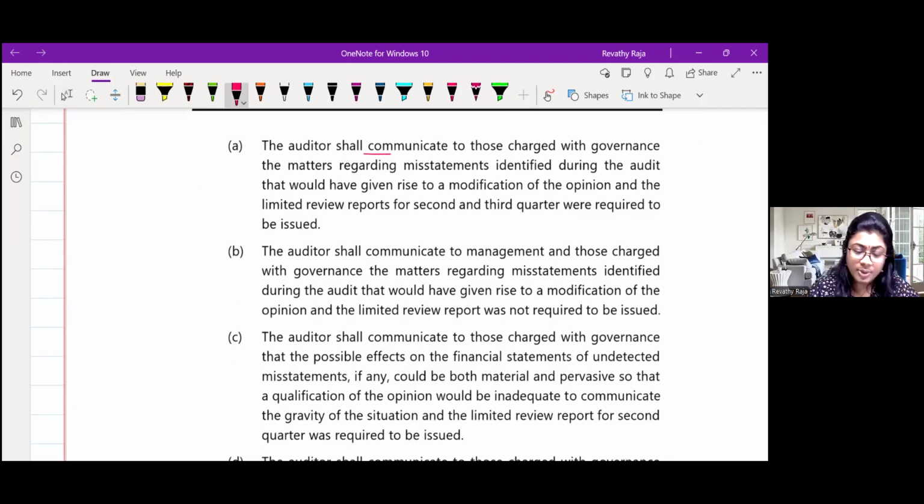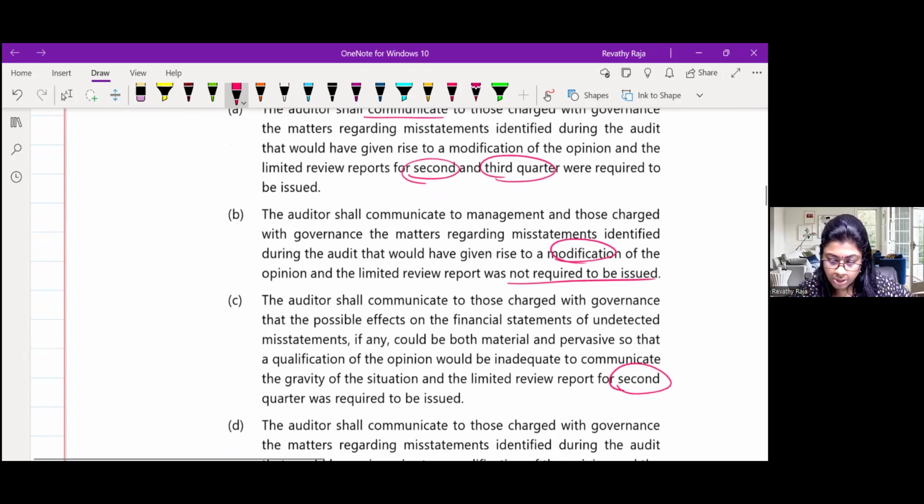Auditor shall communicate with TCWG identified matters, and he will give the report for second and third quarter. Now, the auditor shall communicate with management and TCWG, identified, and modification not required to be issued. He will give the report for the second quarter.